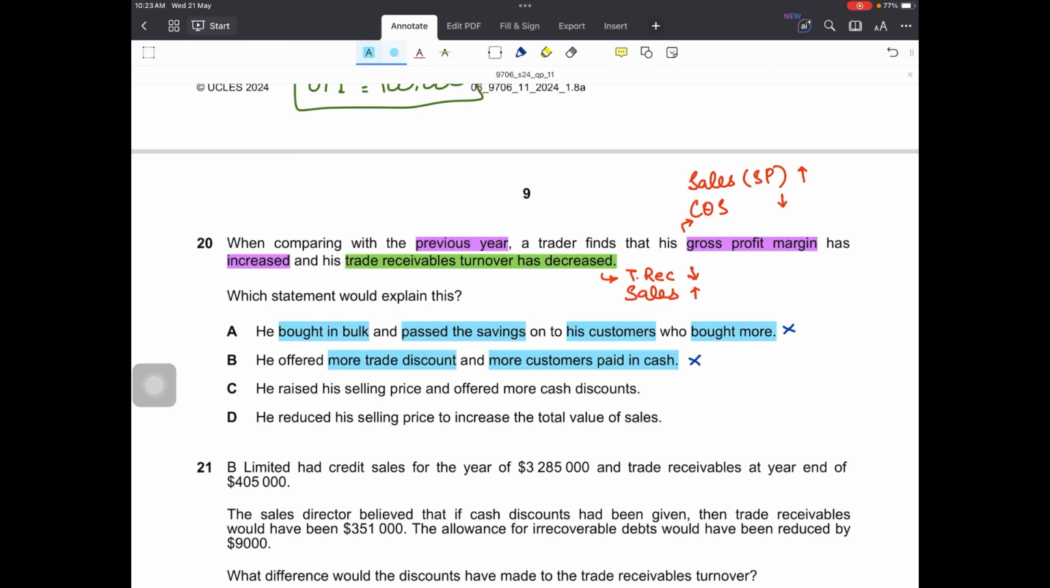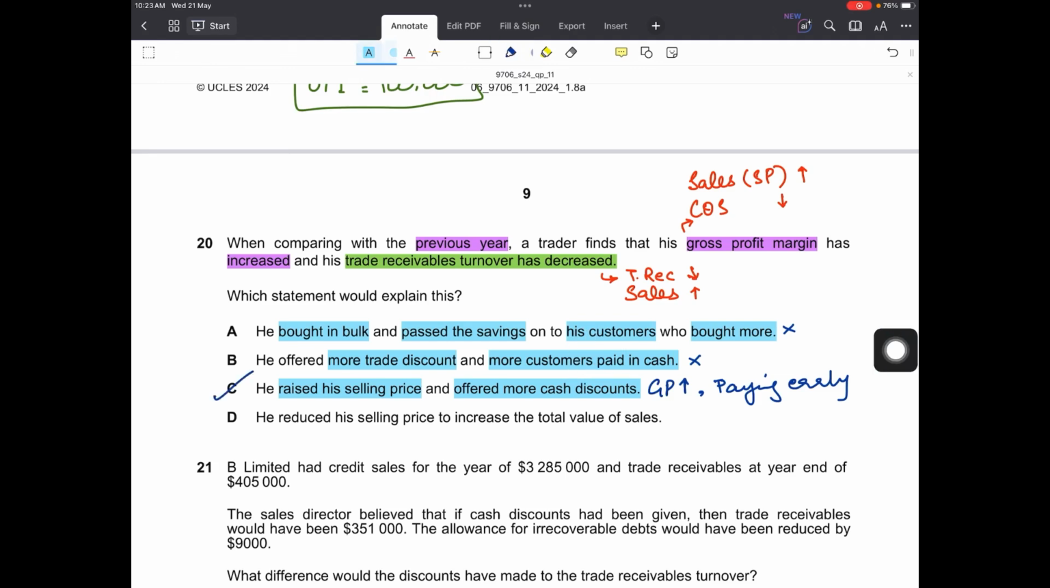C is he raised his selling price, yes, okay, and offered more cash discounts. Okay, so this means that if he's raising his selling price, the GP margin would increase, and if he is offering more cash discounts, so this could also mean that trade receivables would be paying early. They want to take the discount offer. This is the reason why the GP margin is increasing and the trade receivables turnover is decreasing, that they are paying early to avail the discount.